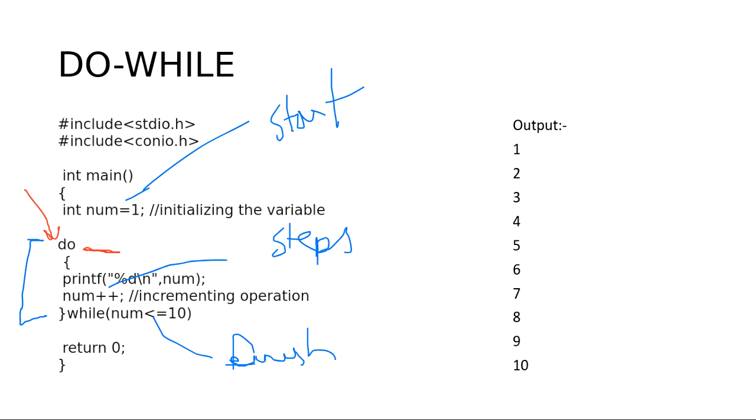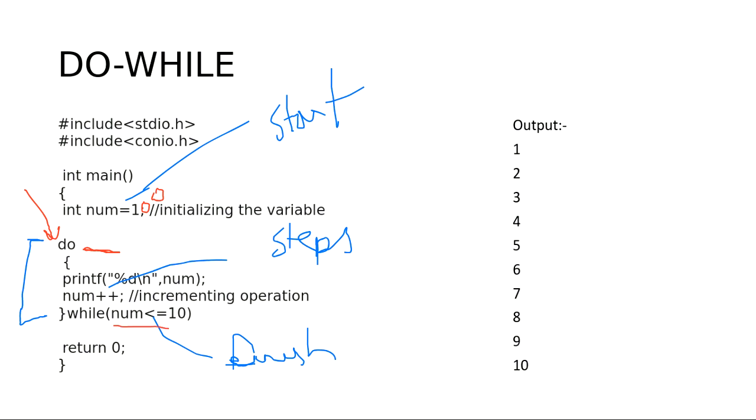Suppose the condition requires value less than or equal to 10, and my value of num is 100. So is my condition false or true? Quickly type in the chat box. False, because this is my condition.